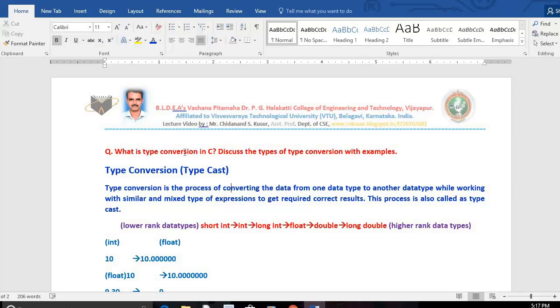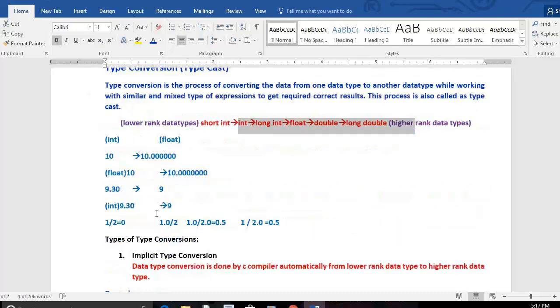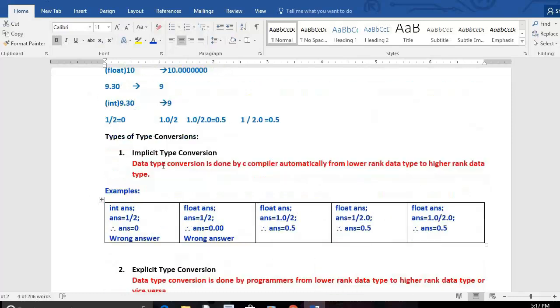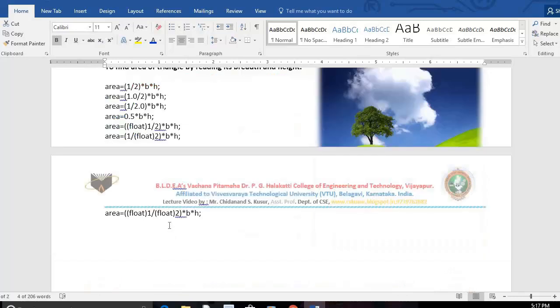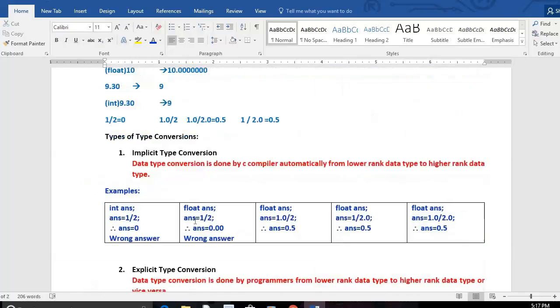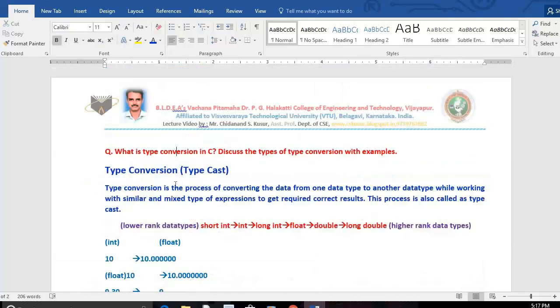In the exam, if you get this question, just write what is type conversion and write this hierarchy. You can do the discussion also, and implicit type conversion with an example, explicit with examples. You can even give this example also. Write the comments: wrong answer, correct result, correct. Minimum 1 page you need to write, 1 mark for definition, 2 marks. Usually they ask for 5 marks maximum. I hope you have understood.